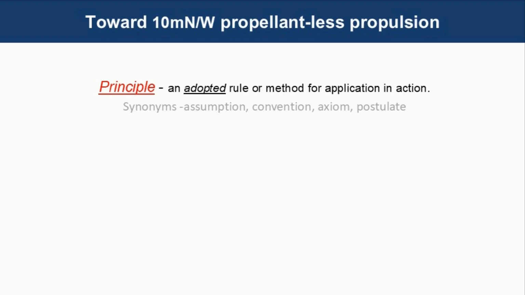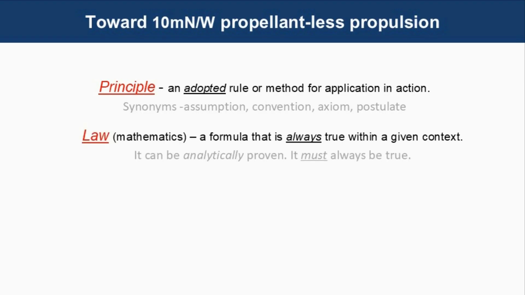A law is something very different. We'll use the mathematical definition here. It's a formula that is always true within a given context. It can be analytically proven, and it must always be true, again within that given context.